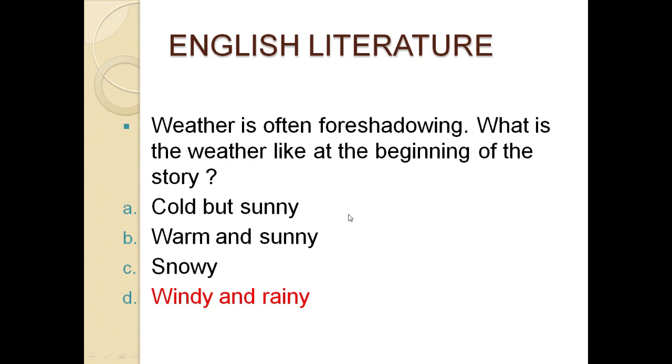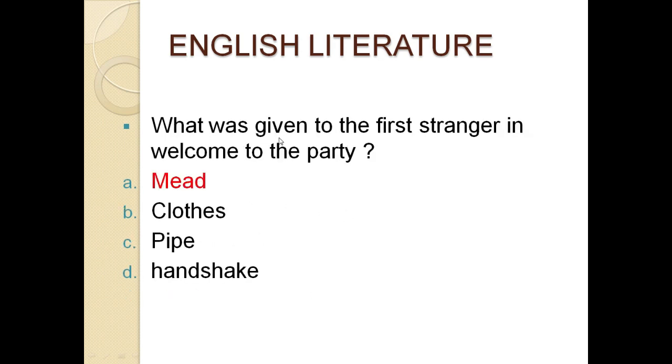Number 7, what was given to the first stranger in welcome to the party? Option A, meat. Option B, clothes. Option C, pipe. Option D, handshake. And the correct option for this question is meat. Option A is the correct answer.